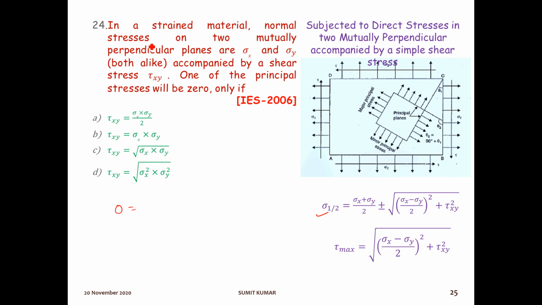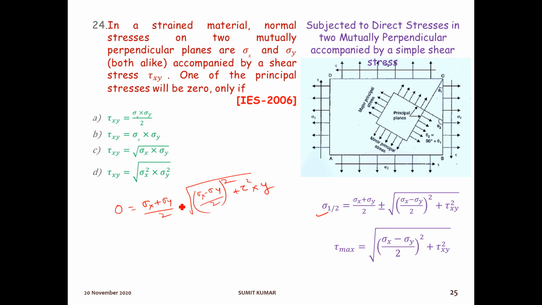In a strained material, normal stresses on two mutually perpendicular planes are sigma x and sigma y, both alike. So sigma x plus sigma y by 2, plus root over sigma x minus sigma y by 2 whole square, plus tau square xy.